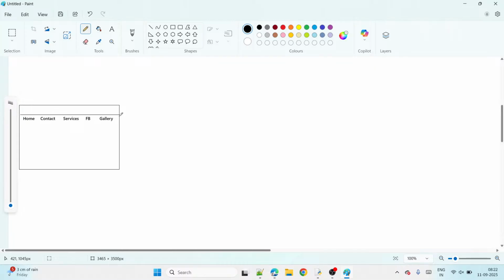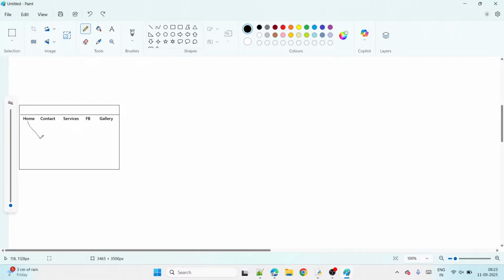Now, see, if I click on home, then the home page will open and the home page data will display. If you click on contact, then the contact page will open and the contact page content will display. If you click on service, then the service page will open and the service page content will display. Because here each page has its own unique content, guys.